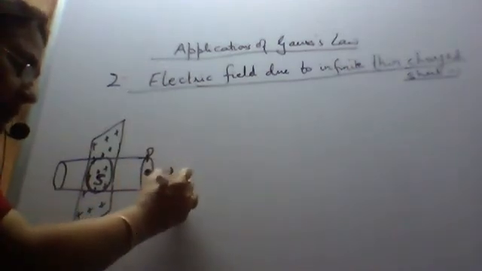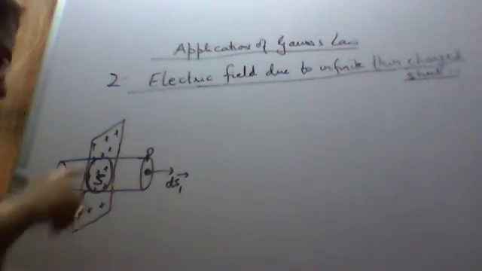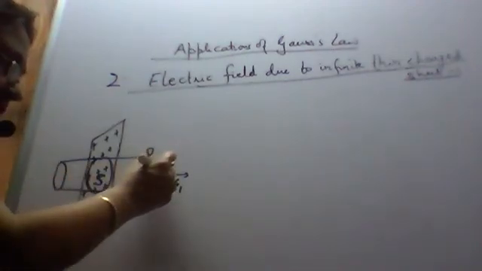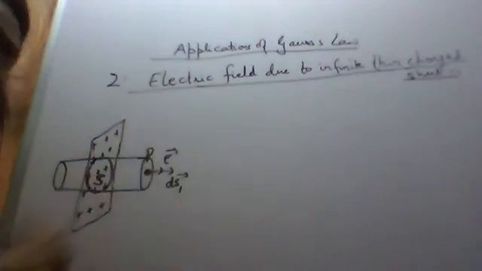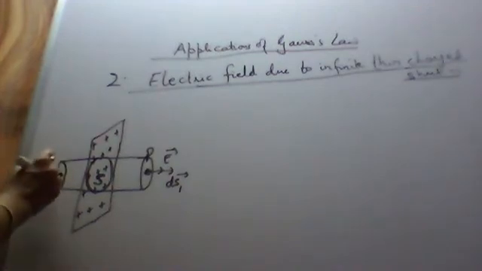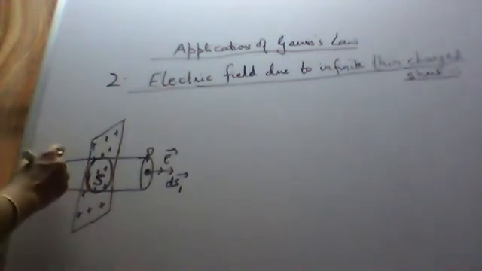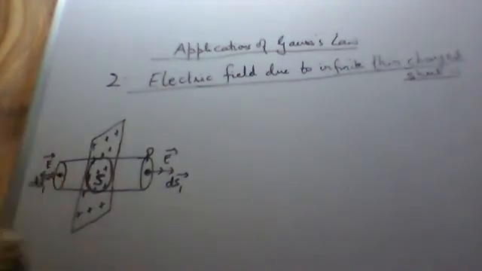Draw the direction of ds1. As it is a positive charge, the electric field is pointing away. We see another circular surface also, so here ds1 points away, normal to the surface, and the electric field due to the positive charge again points away.